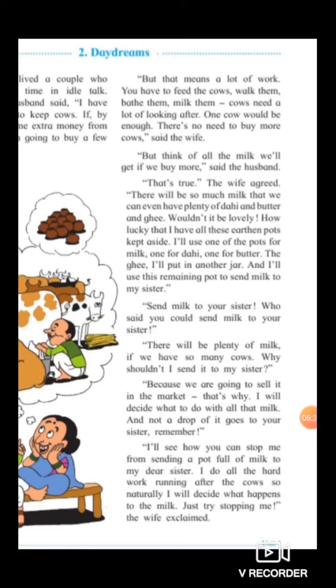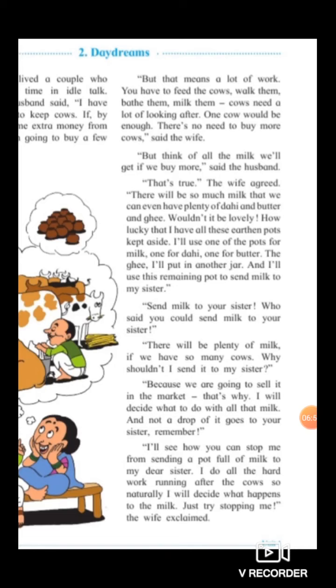So she said that if we have so many cows, then there will be plenty of milk. Then why shouldn't I send it to my sister? What's wrong in that? Because we are going to sell it in the market. That's why. I will decide what to do with all that milk. And not a drop of it goes to your sister.